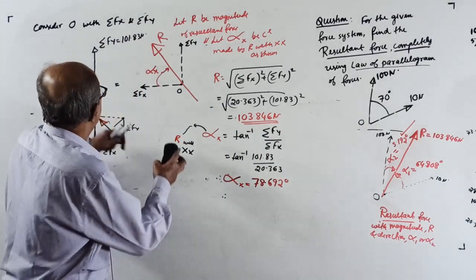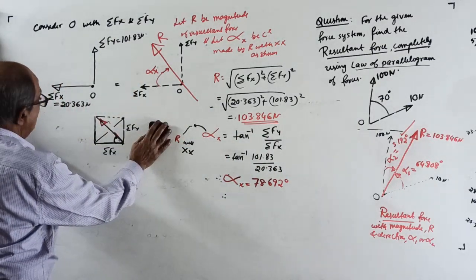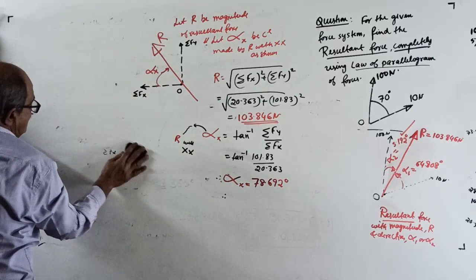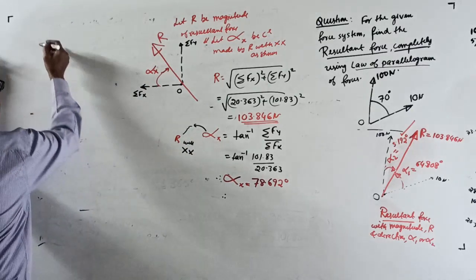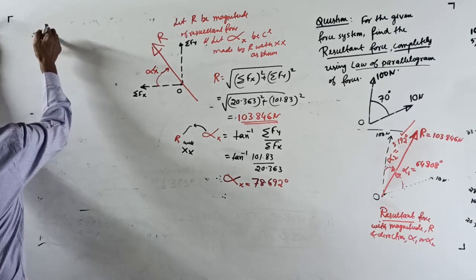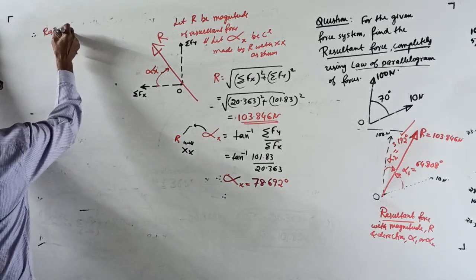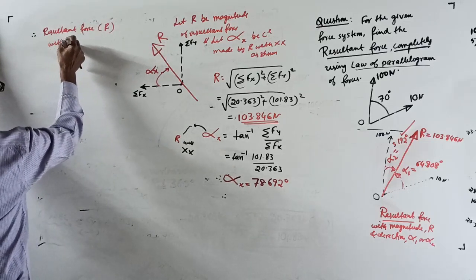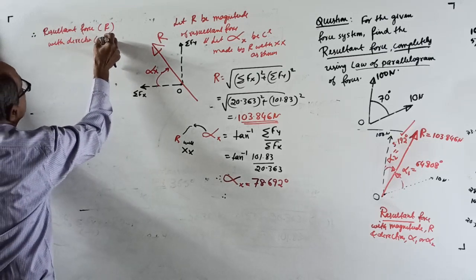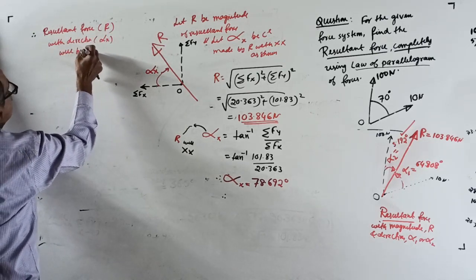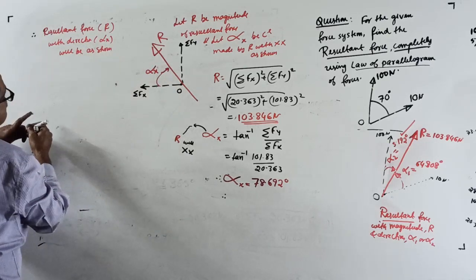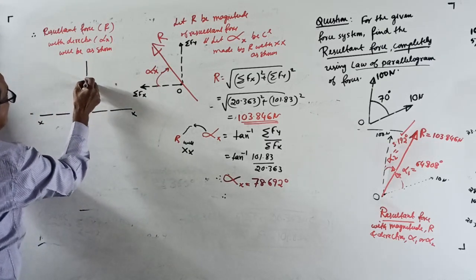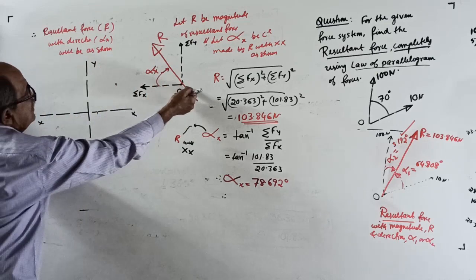See, I will put therefore here. I will remove everything now. Therefore, the resultant force, that is R, with the direction, means alpha x, will be as shown. How? See, x axis, y axis, you took this way.